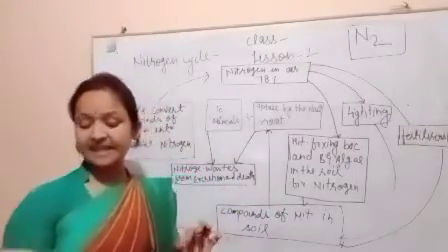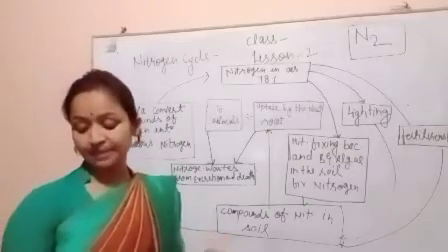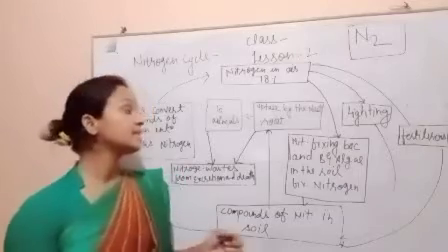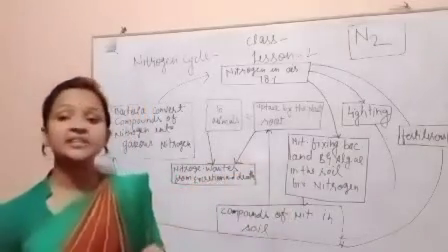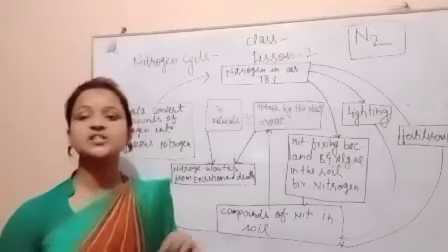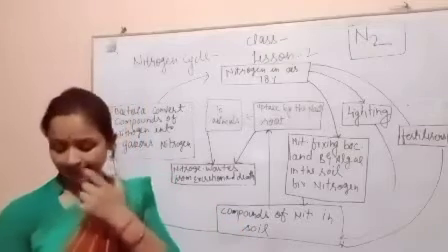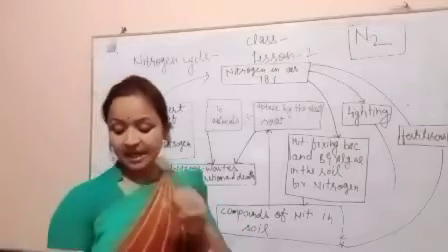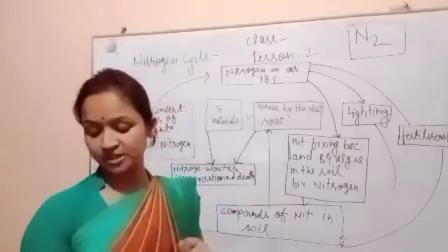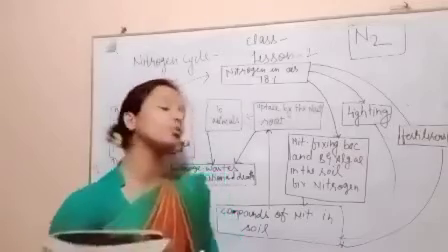Certain bacteria and blue-green algae present in the soil help in this conversion. Once nitrogen is converted into its usable compounds, it can be taken up by the plants from the soil through their root system.